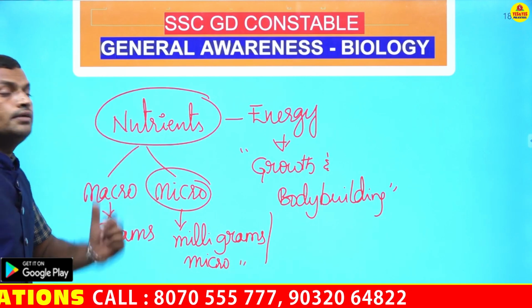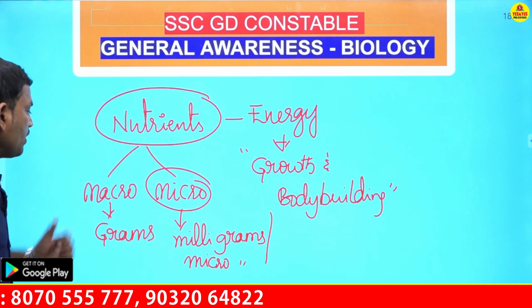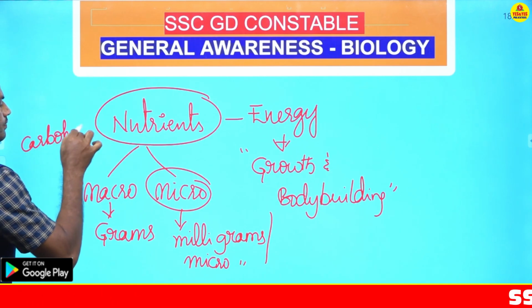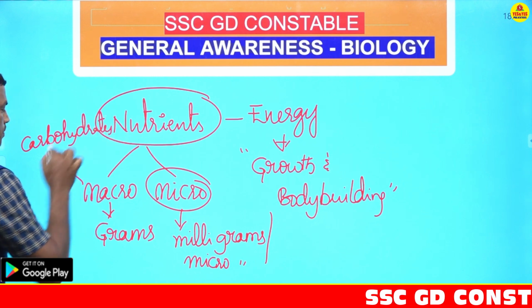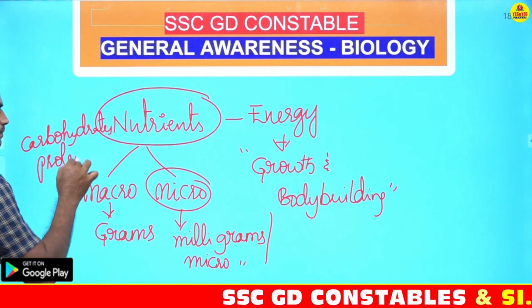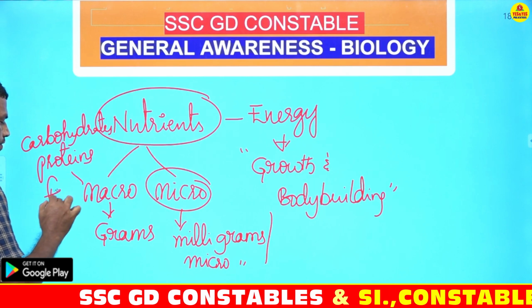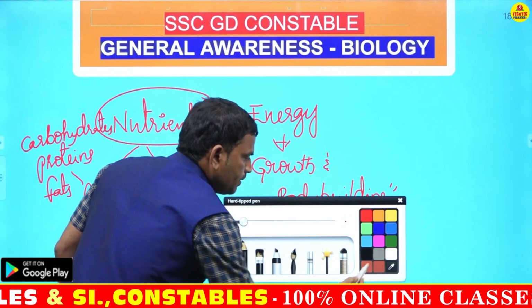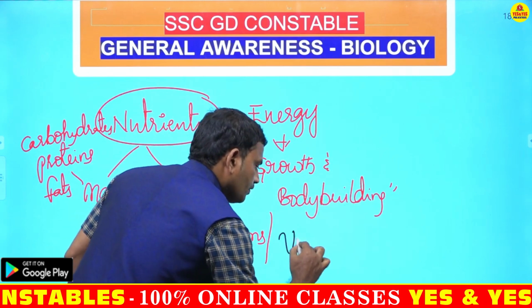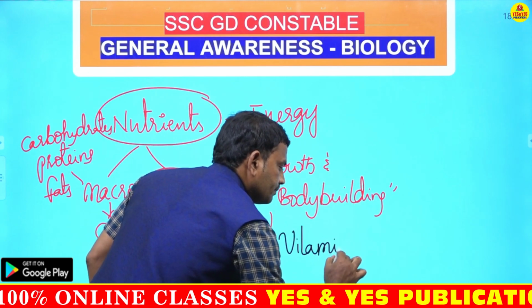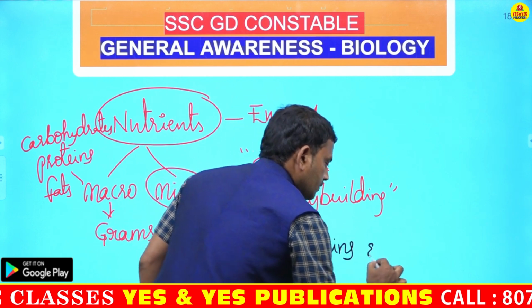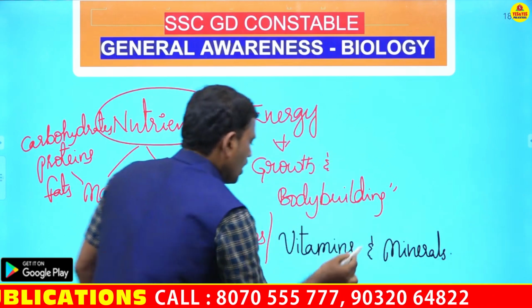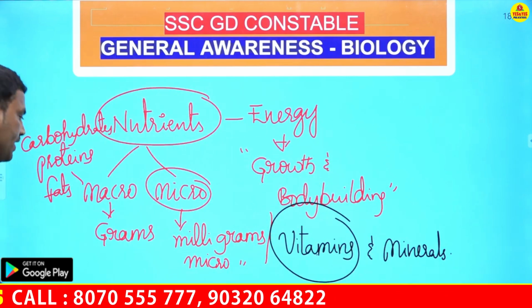The macronutrients include carbohydrates, proteins and fats. For micronutrients, examples are vitamins and minerals. Right?